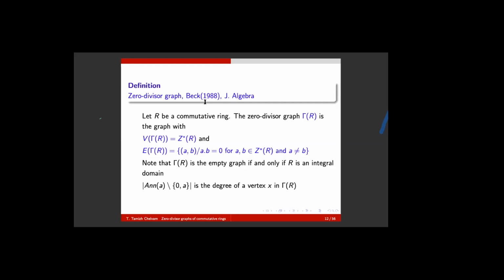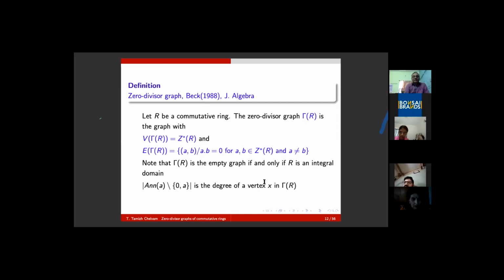Of course, suppose I take a vertex a in R. What is the degree of that vertex? Of course, a is a non-zero zero divisor. What is the degree of that vertex in gamma of R? It is nothing but the cardinality of the annihilator ideal of a minus 0 comma a, because 0 is not considered. It is an element of the annihilator ideal, but here 0 is not considered as a vertex. And when we count the degree, that vertex is not counted. Therefore, the cardinality of the annihilator of a minus 0 comma a is the degree of the vertex in gamma of R.